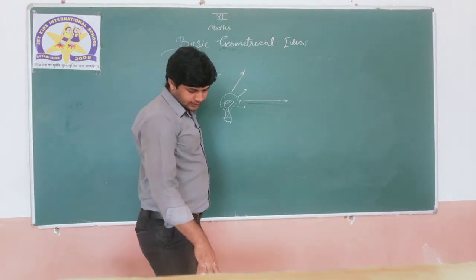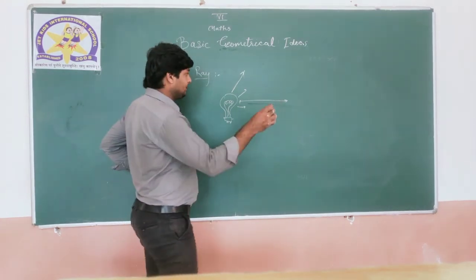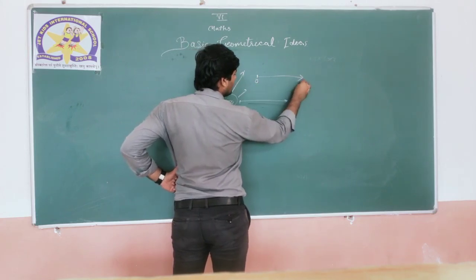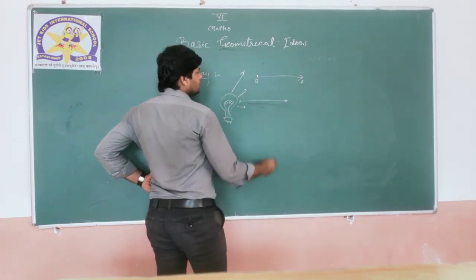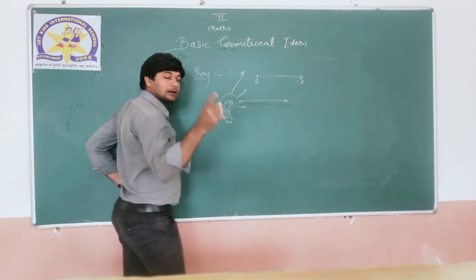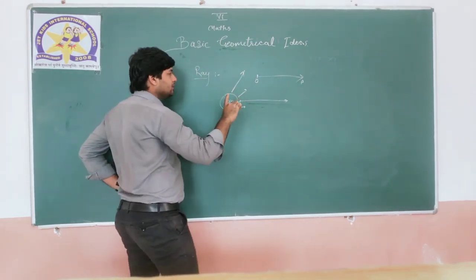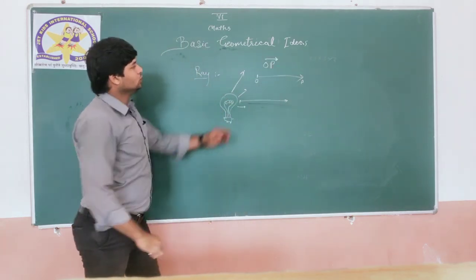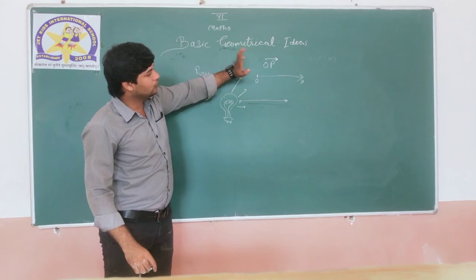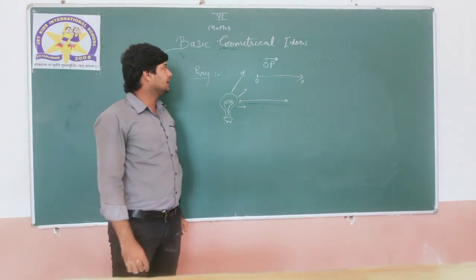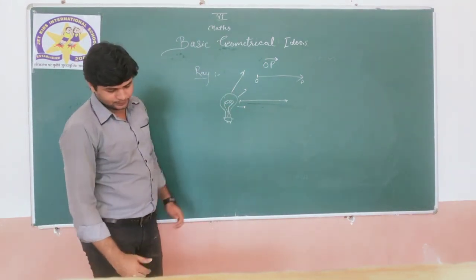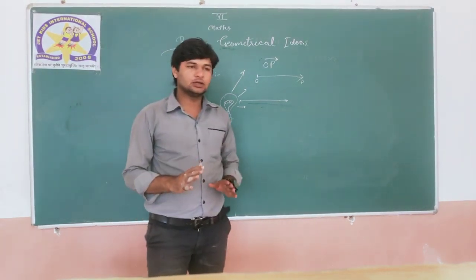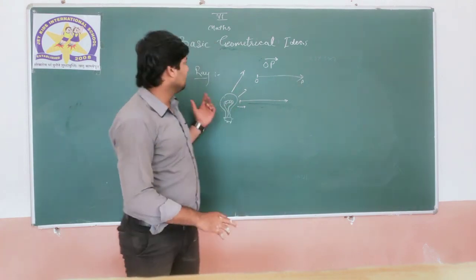Now the representation. This is a ray OP. If I want to represent this with a symbol, I will write OP and make a ray symbol above it, so it will be considered as ray OP. Clear? So this is our ray, and here we are done with the basics of our elementary shapes.